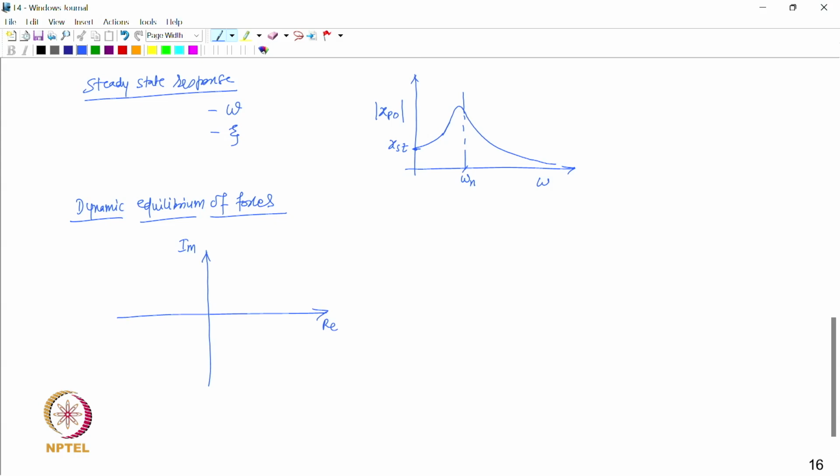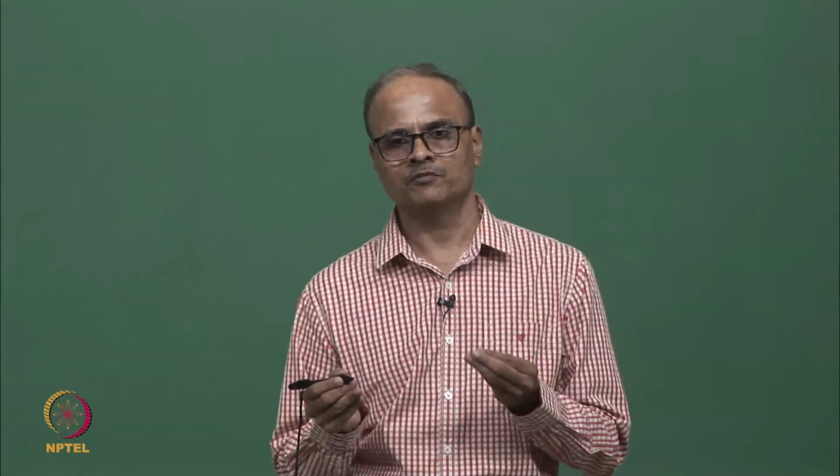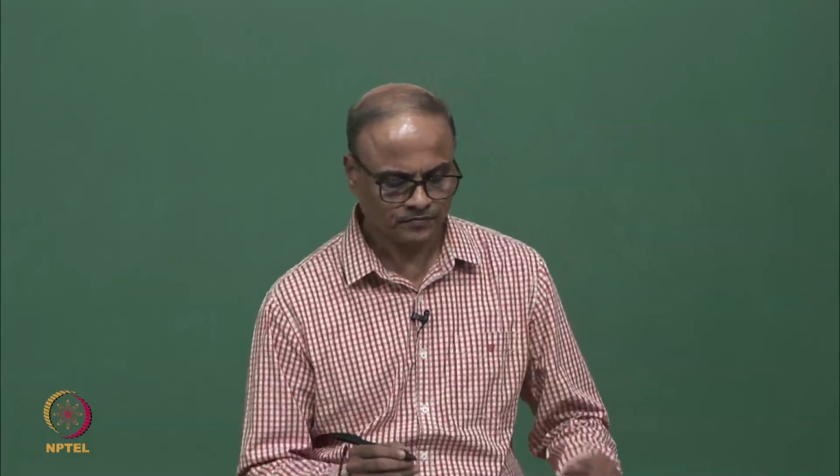and these complex quantities we can then represent in the complex plane as rotating vectors. But the actual force and the actual displacement, velocity and acceleration will be the real parts of these complex vectors. So, taking the real part on the real axis will tell us the actual values of the force, displacement, velocity and acceleration.